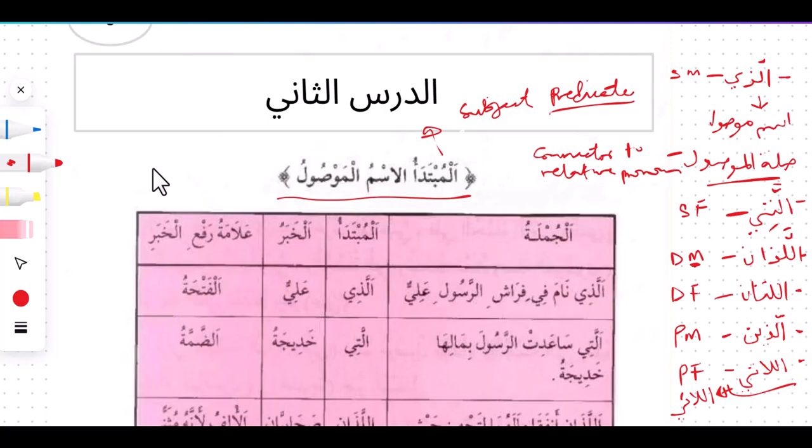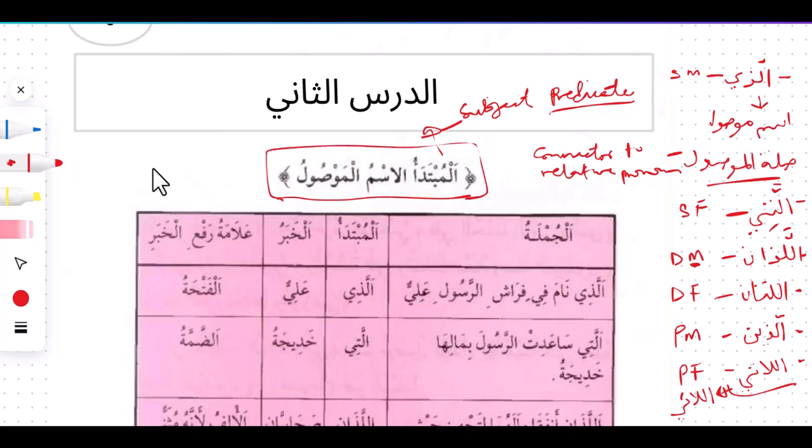So mubtada is basically referred to as the subject. Al-mubtada wal-ism al-mawsul: when ism al-mawsul, that is alladhi, allati, alladhani, allatani, alladhina, allati, are being used in the position of the subject, that is, when any of them is used to start a sentence, we can say they are al-mubtada. That is what this title is talking about.